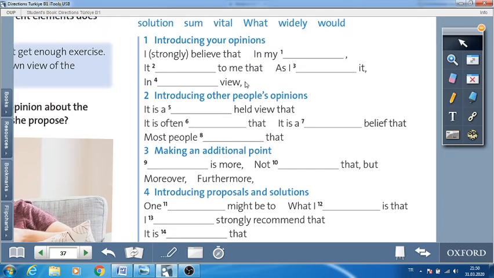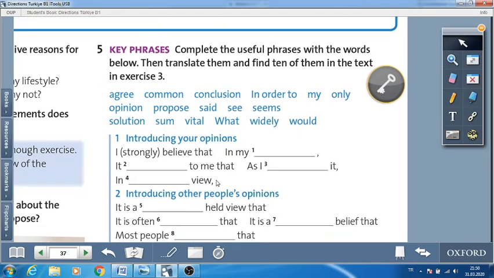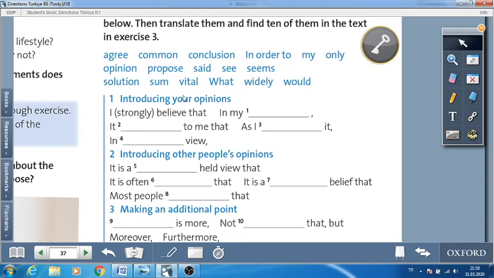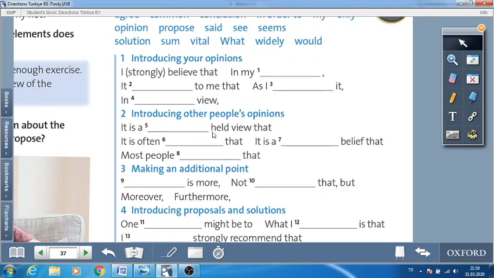Okay, now we need some key phrases, some useful phrases to write our opinion essays better. And why do we use these phrases? The first part is introducing our opinions. Second part is introducing other people's opinions.